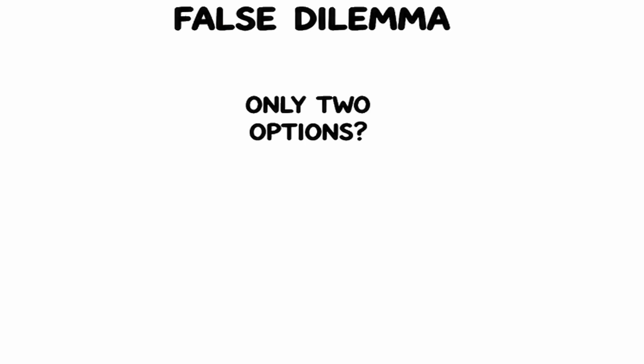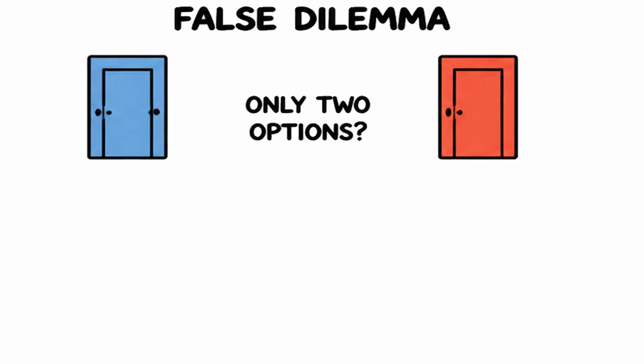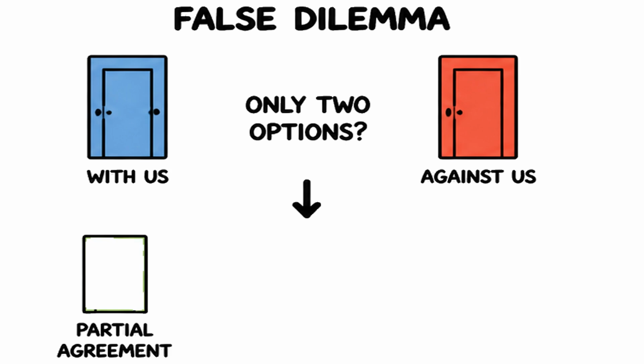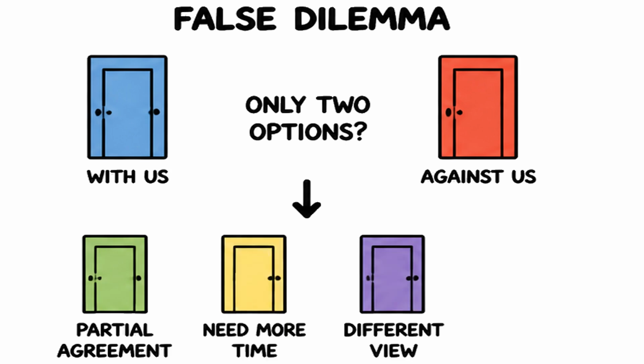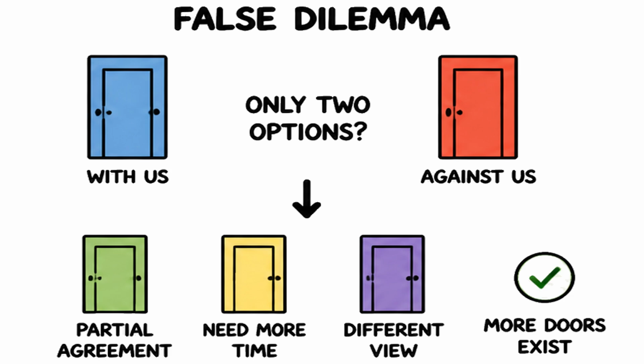False dilemma pretends only two options exist when more are available. You are either with us or against us. But you might agree on some points, disagree on others, or need more time. Real choices come with a third door, and often a fourth.